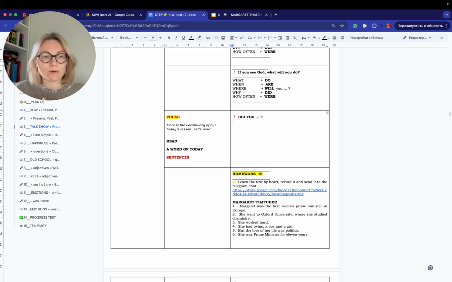You always announce homework. You send homework and you say, my dear students, at home you should learn the text by heart. So please, here is the text. It is about Margaret Thatcher. Here is audio. In your copy, in your books, there is also this information. So please read, at least listen to it many times, learn it. And if you have some problems, if it's very difficult for you, learn 3 sentences. At least this is the minimum.